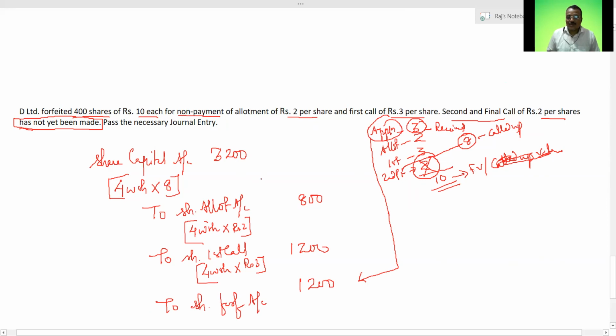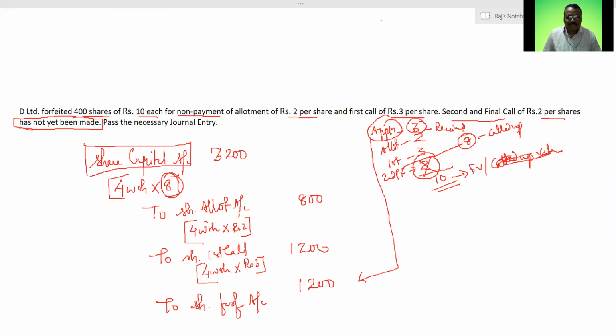Am I clear, all of you? Try to understand the question very thoroughly, what they are asking, how we are going to treat them. We should know very well what my called up value is in the case of share capital. On the basis of this called up value only, we are going to treat this account. So I hope you have understood the concept very clearly regarding this particular forfeiture of shares.